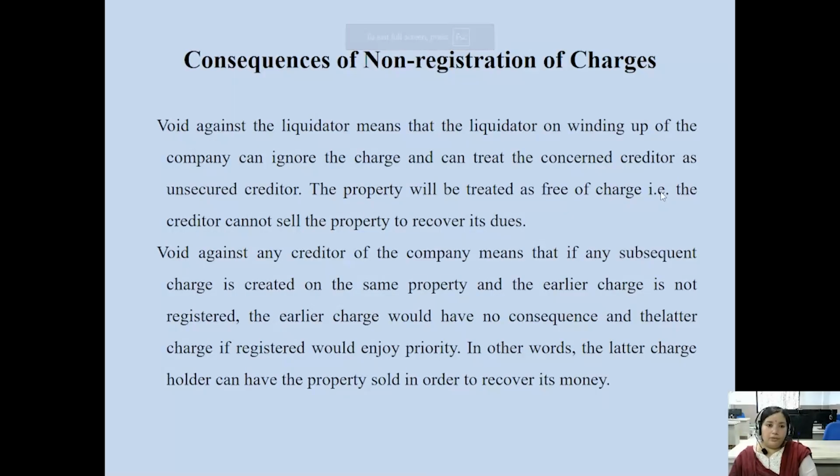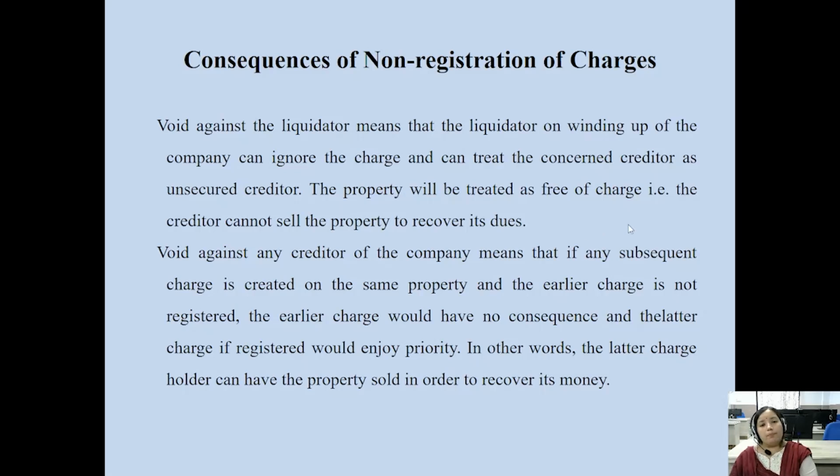So, consequences of non-registration of charges faced by the company. If the company does not register its charges, or does not keep its registered charges, the charge is void. It affects the transaction which the company enters into with the banks or financial institutions. It is declared void because it is not recorded in the books of account. There is no record in the register of charges, and no registration of charges with the registrar of companies.